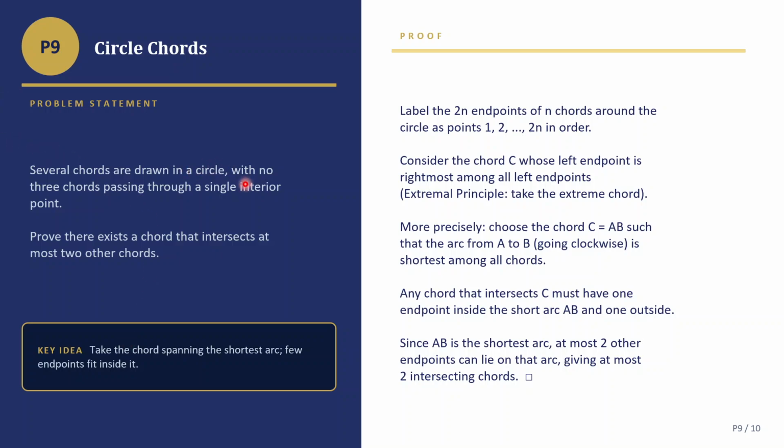Several chords are drawn in a circle with no three chords passing through a single interior point. Prove there exists a chord that intersects at most two other chords. Okay, first of all, let's just take three chords. One is a diameter, the other one is a second diameter with a different angle. I guess you can understand it. And then the third one is a small chord which cuts the second diameter, which is the angled diameter. So we can clearly see that the angled diameter cuts both the small chord and the first diameter, which is not much angled and pretty horizontal, let's say.